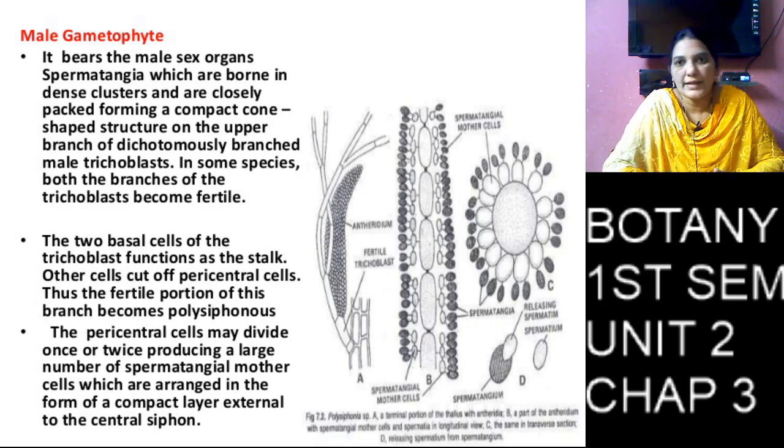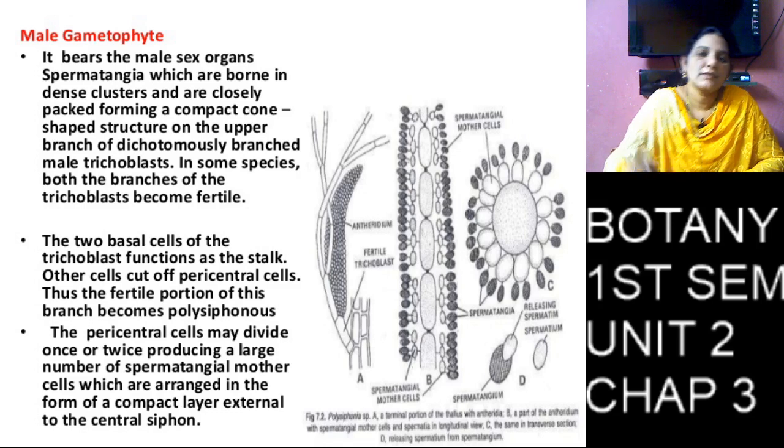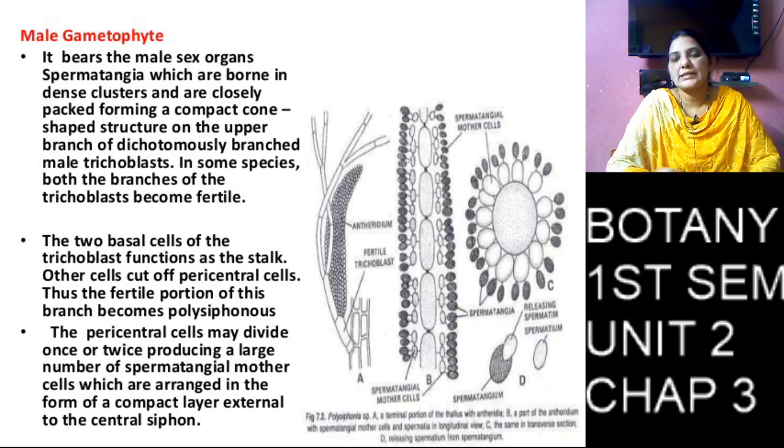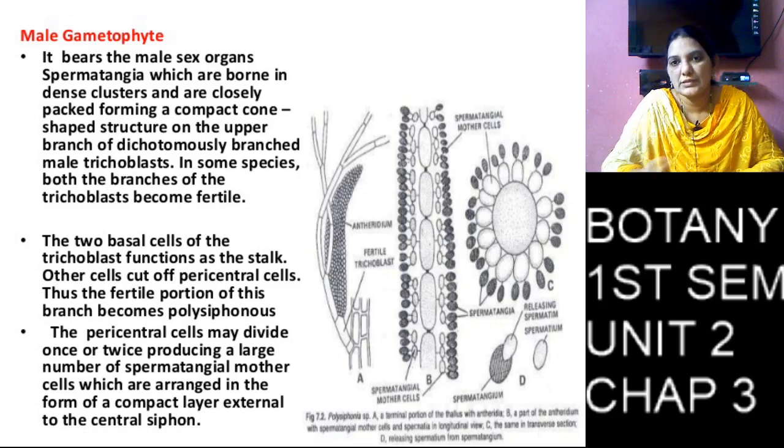Each haploid cell changes into a spermatangium, and each spermatangium produces one spermatium, that is nothing but an androspore, that is nothing but a male gamete.